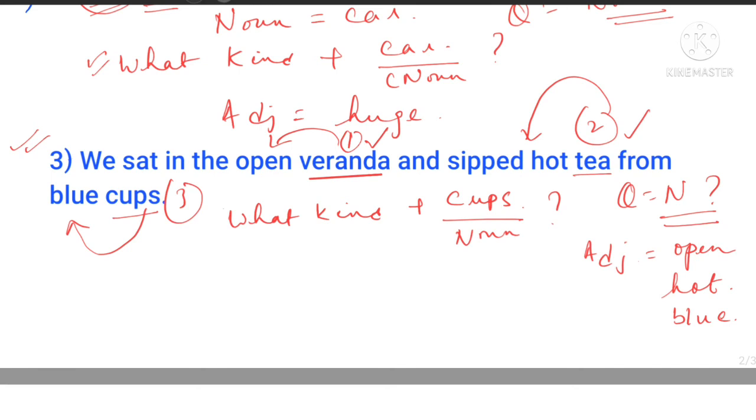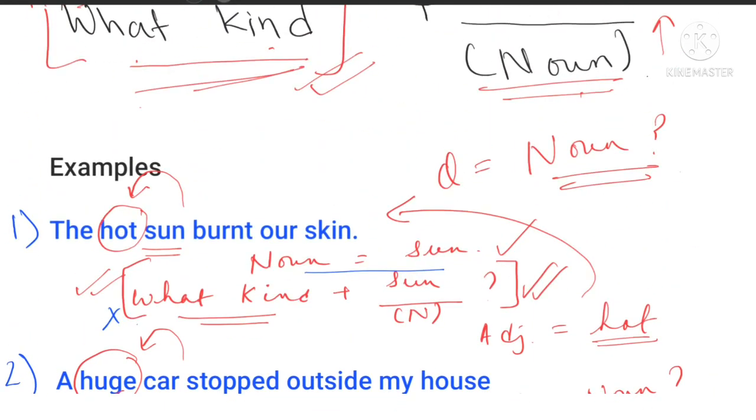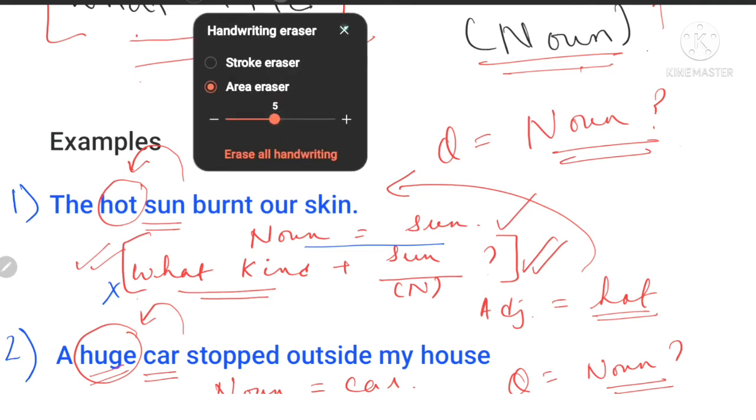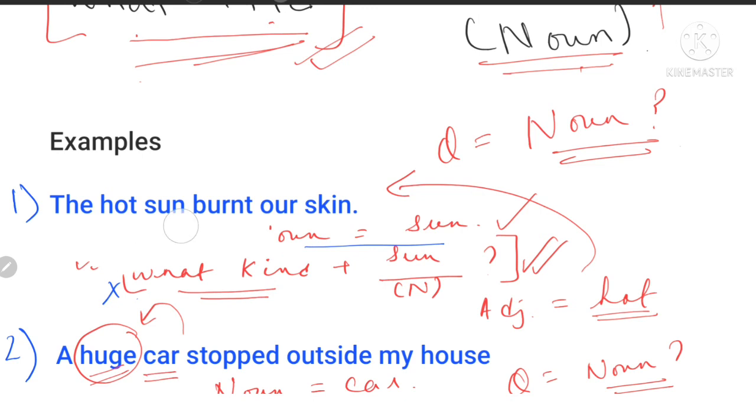Now your teacher may tell you, okay, find the adjective, don't find the noun. So over here in every case of mine, you must have seen that I'm marking the noun. This is only for explanation purposes. You can also do it, but while framing the answer, please make sure that you are not putting the noun. For example, I'll just show you how to represent this answer in your school copy. Just give me a few seconds.